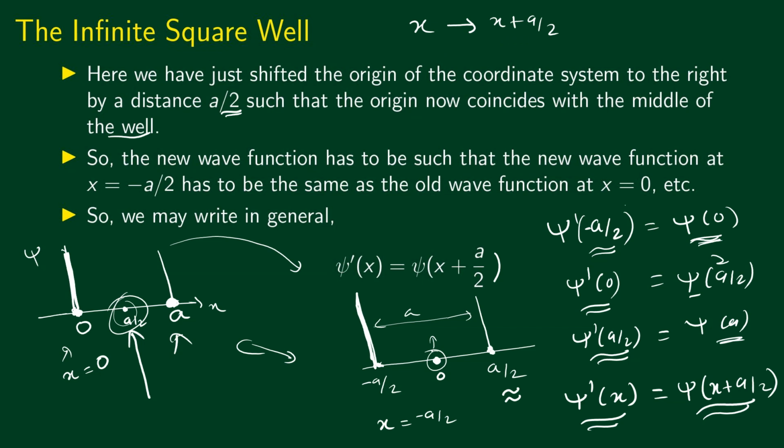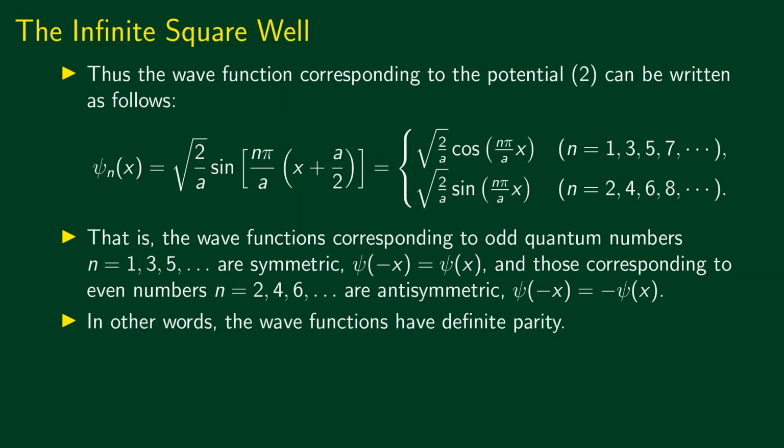So the new wave function has to be such that the new wave function at x equal to minus a by 2, I'm repeating the argument, has to be the same as the old wave function at x equal to 0, etc. So in general we write psi prime of x equal to psi of x plus a by 2. I hope the argument is clear. So all we need to do is to make the substitution. Instead of x, you put x plus a divided by 2.